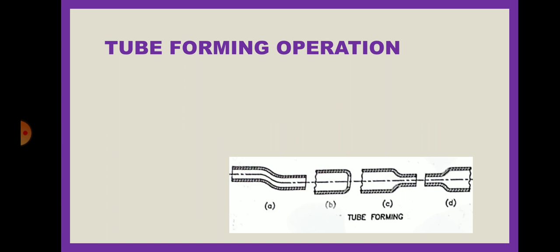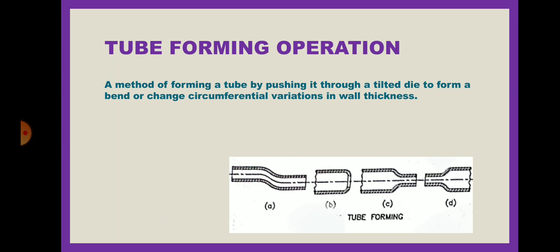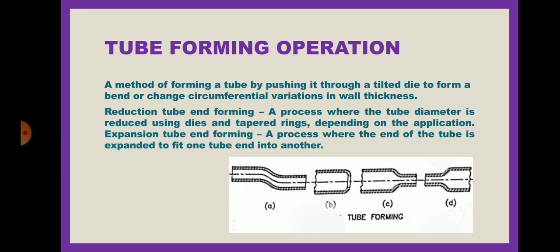And the last one is tube forming process. To bend the tube, to join, to reduce its diameter or to increase the diameter, tube forming operation is used. A method of forming a tube by pushing it through a tilted die, whatever shape is required, to form a bend or change circumferential variation in wall thickness. Reduction tube forming is a process where the tube diameter is reduced, as seen in figure C, and tapered rings, depending on the application.